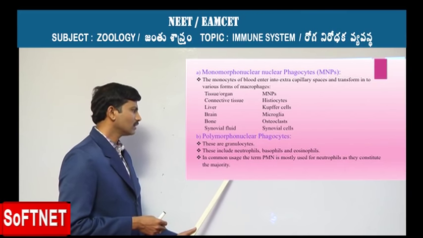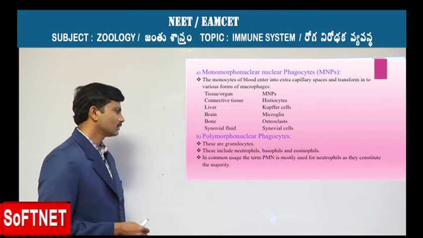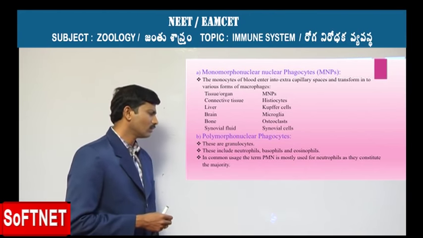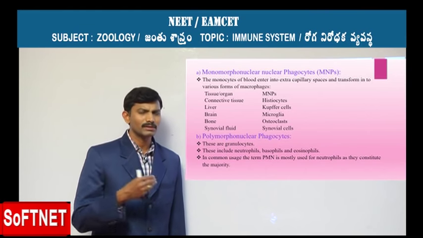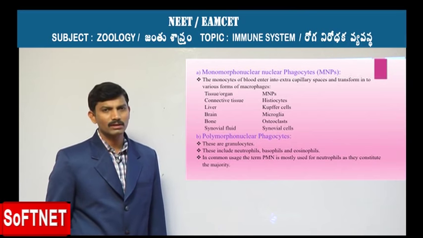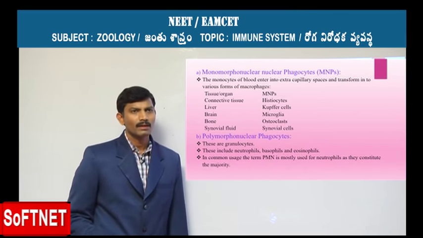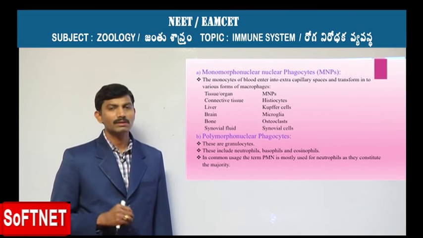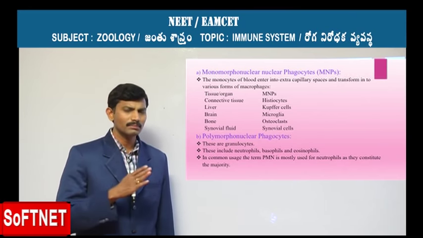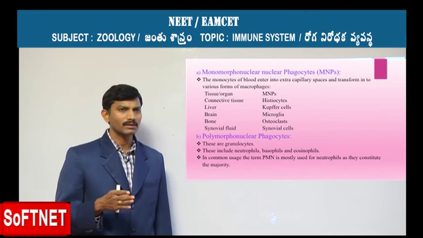And so these are neutrophils, basophils and eosinophils. Out of all these, neutrophils are the major phagocytic cells of the three, in which the nucleus exists in 3 to 5 lobes. So they are the major phagocytic cells compared to the basophils and eosinophils.